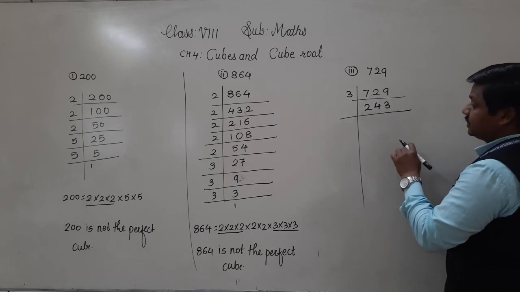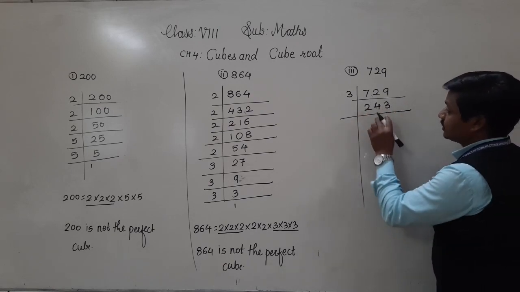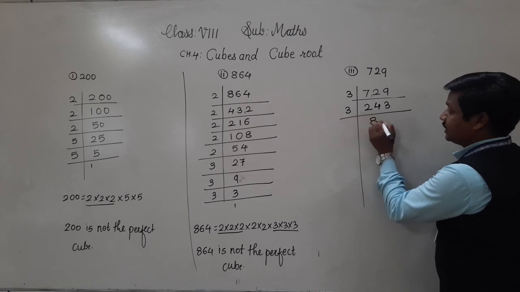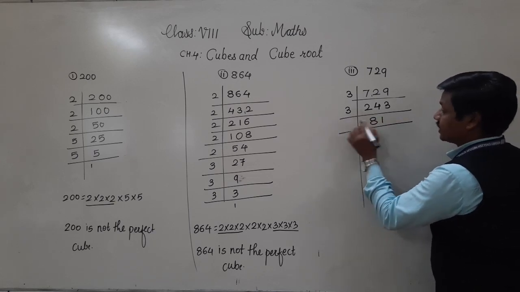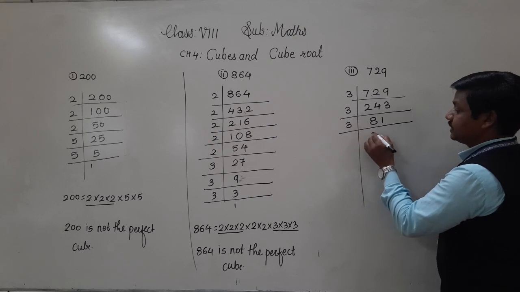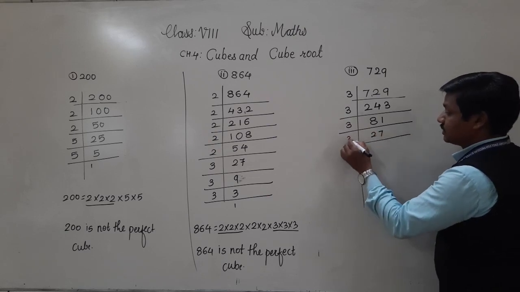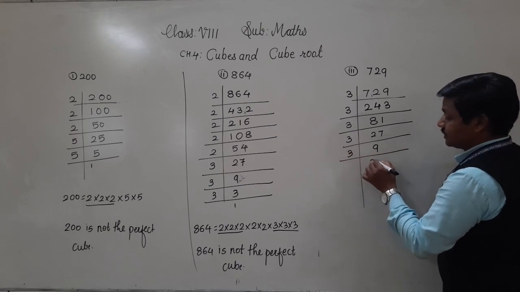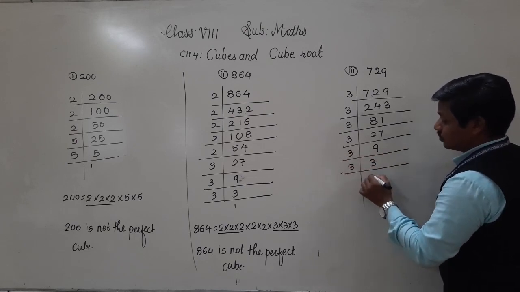Then see 243. Further, it is also divisible by 3. 3 8s are 24, 3 1s are 3. Again 81 is also divisible by 3, 3 27s are 81. 27 is also divisible by 3, 3 9s are 27. 3 3s are 9, 3 1s are 3.